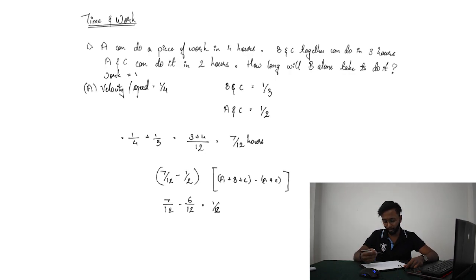So we have 1 by 12 as the velocity of B. So the time taken by B is 12 days.